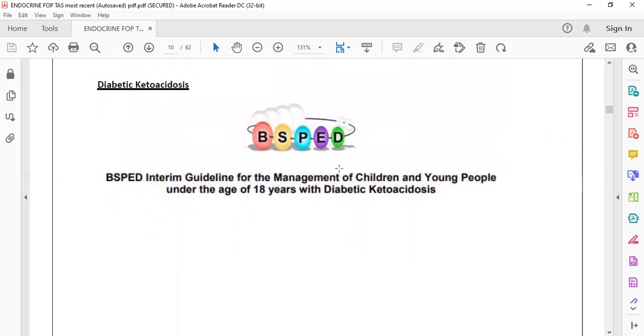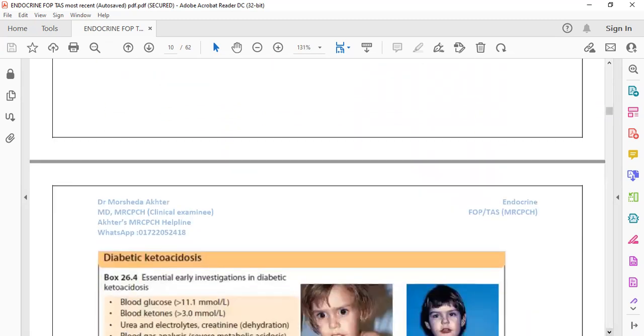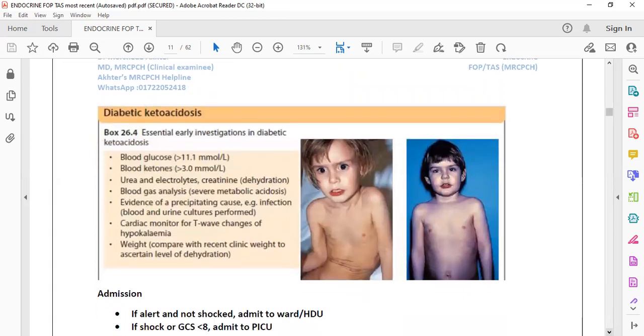Now, diabetic ketoacidosis mainly follows the BSPED guideline, the British Society for Pediatric Endocrinology and Diabetes. Now there is the new pediatric guideline, 2021. It used to be the red book, sorry, it is now the green book.